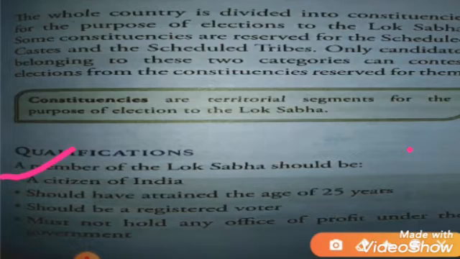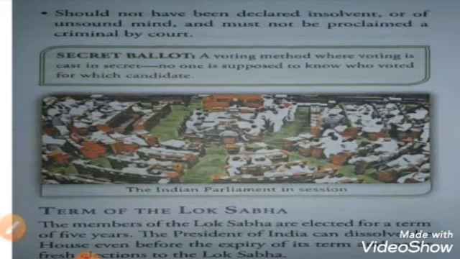The members of the Lok Sabha are elected for a term of 5 years. Means only for 5 years a member of Lok Sabha can work for his country. If he is again elected by the common people, then again for 5 years he can rule, but the term of the Lok Sabha's members is only 5 years.